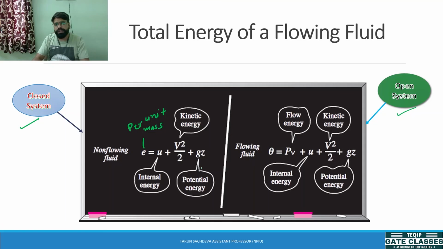So this energy is the summation of these energies. Now for a flowing fluid, this energy can be written as the flow energy, internal energy, kinetic and potential, and the summation of the flow energy and internal energy is always taken as the enthalpy of the fluid. Clear? So this is the overview of both systems, the energy for a flowing fluid and for a non-flowing one.